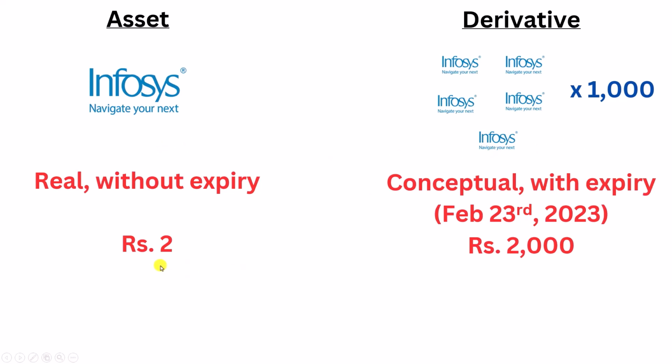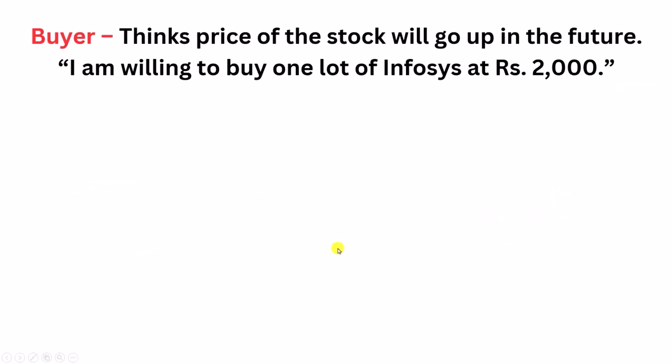Whereas, if the market price of Infosys decreases, then the price of one lot or one bundle of Infosys stocks also decreases.